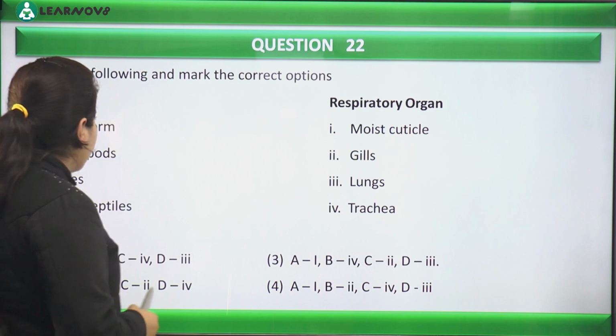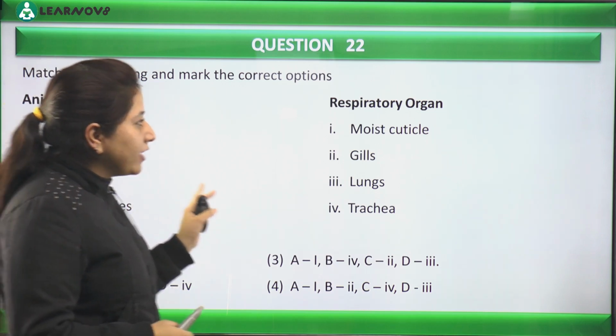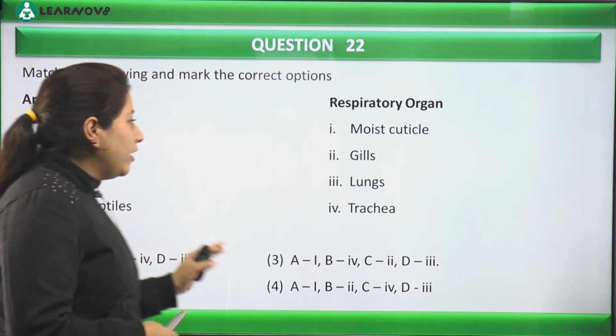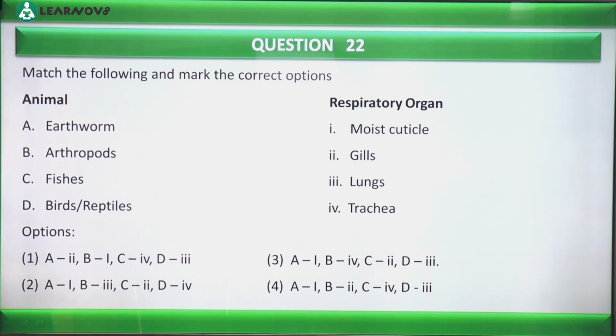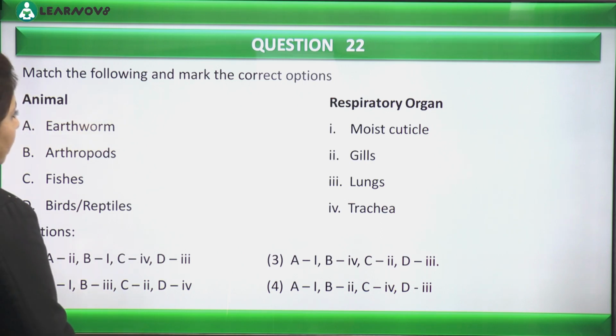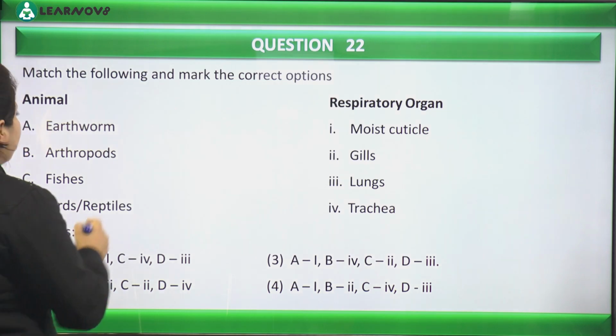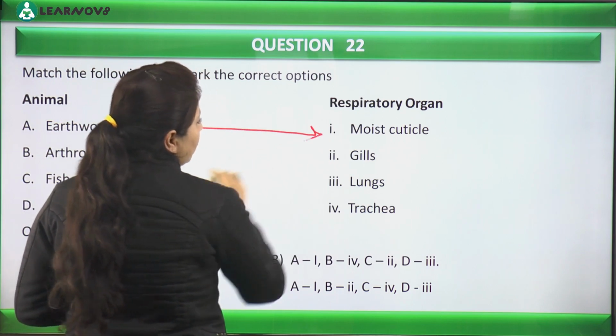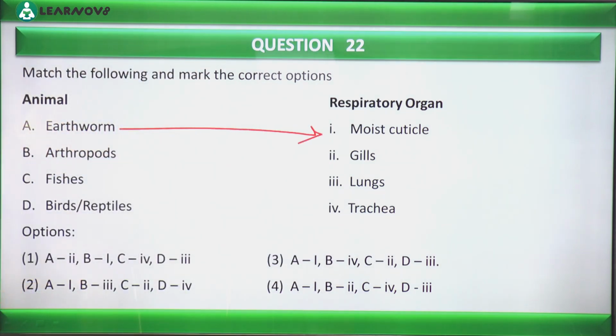So we are given some animals and we have to match their respiratory organs. Very simple. If we discuss earthworm, what is the respiratory organ of earthworm? Yes, it's exactly moist cuticle, isn't it? Okay, for arthropods, you remember arthropods?